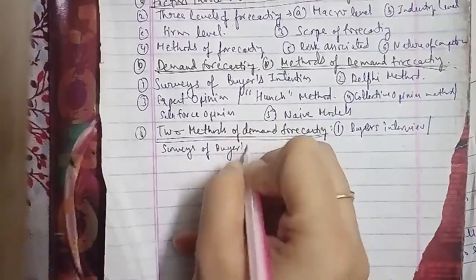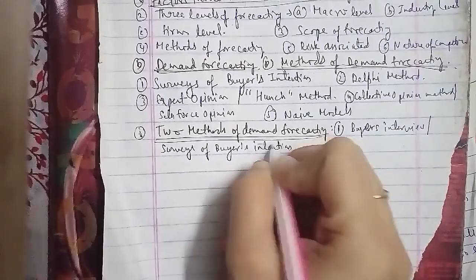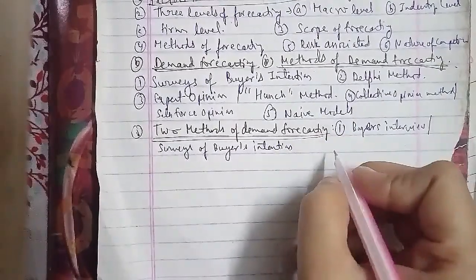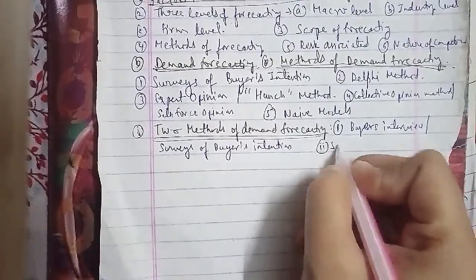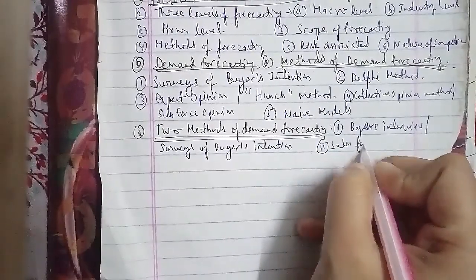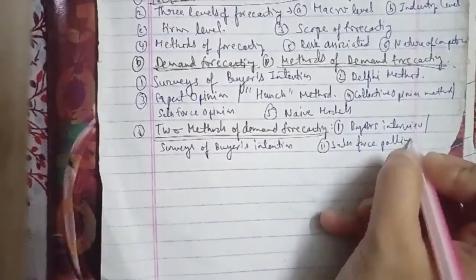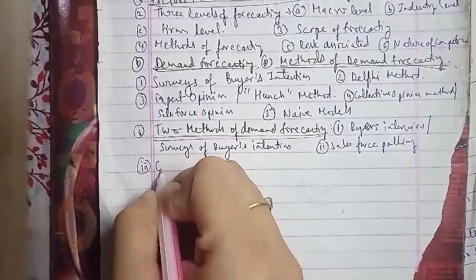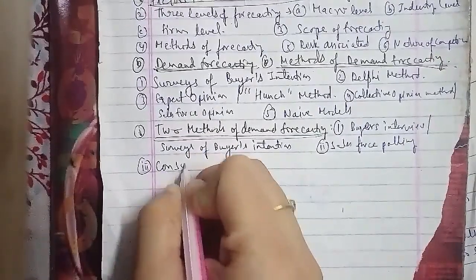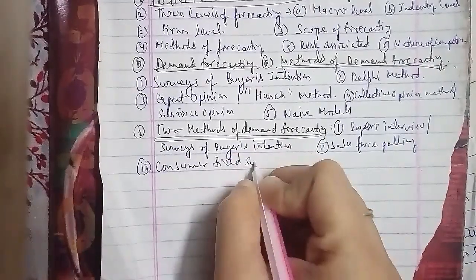The second is sales force polling. The third is the consumer field survey. The fourth is experts' opinion.